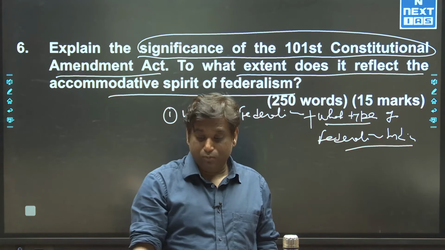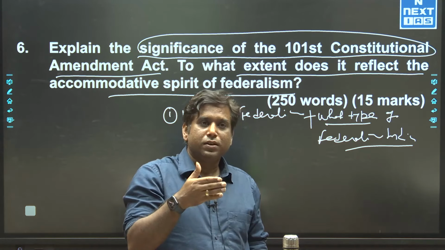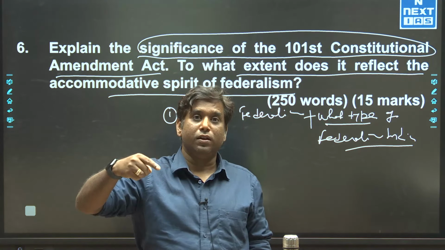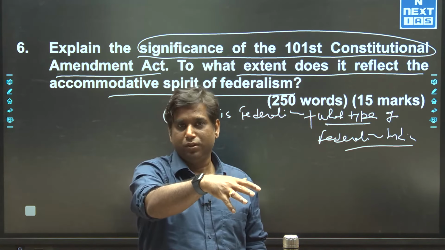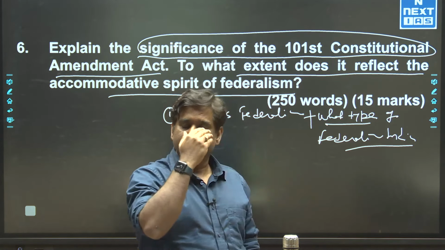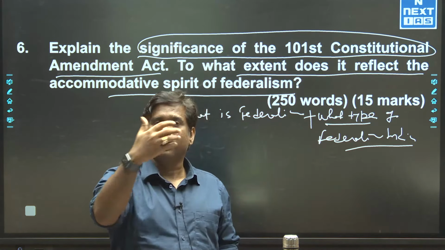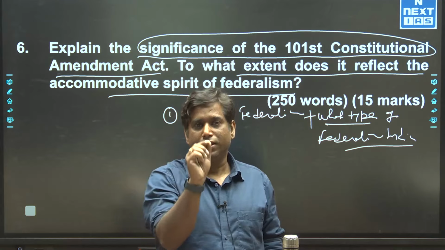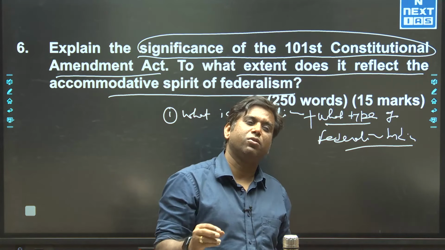That is a change from the earlier model, where the dominance of the Union was there in decision making and the bulk share went to the Union. Now this trend has been gradually changing in the context of the GST Council.